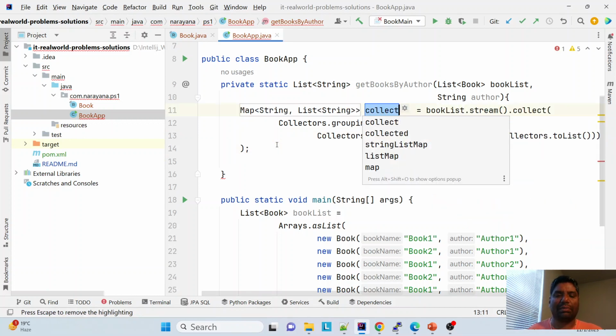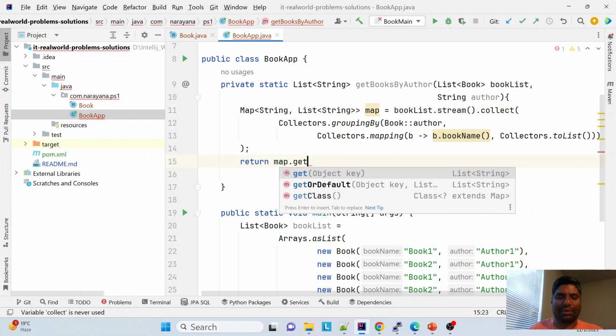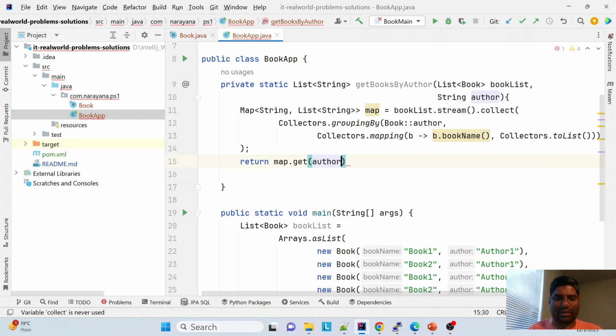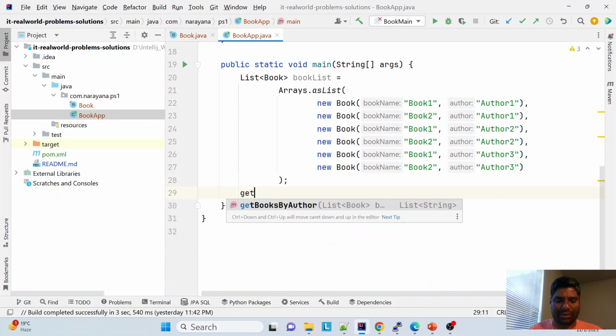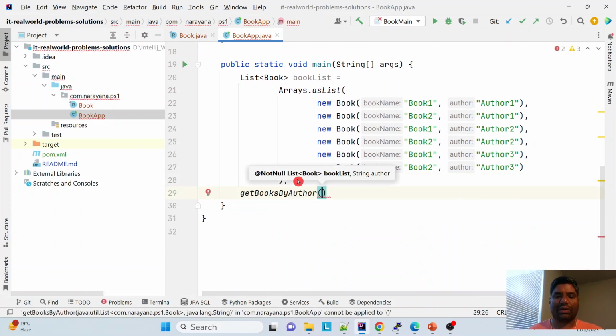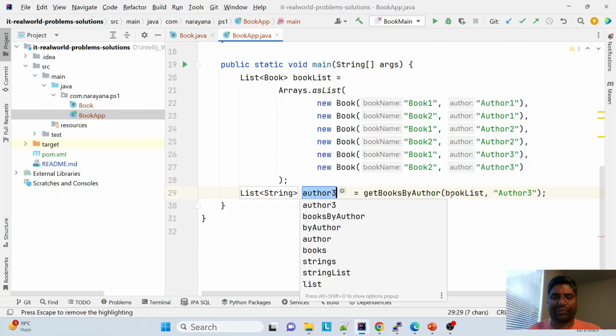Now this will give you a map, keys and their associated values. Now I return the map, for example, map dot get author. Now I call get books by author name. I say book list, comma, author. For example, in this exercise, I want author 3. How many books are there?